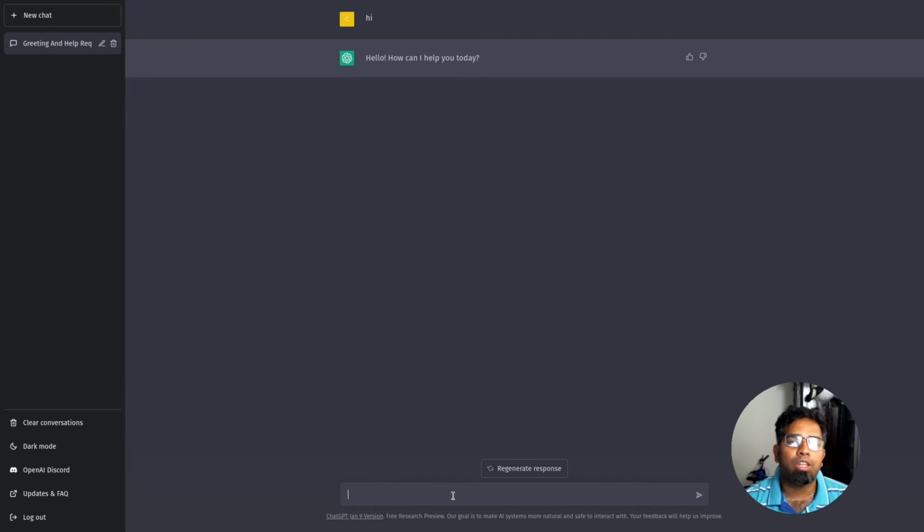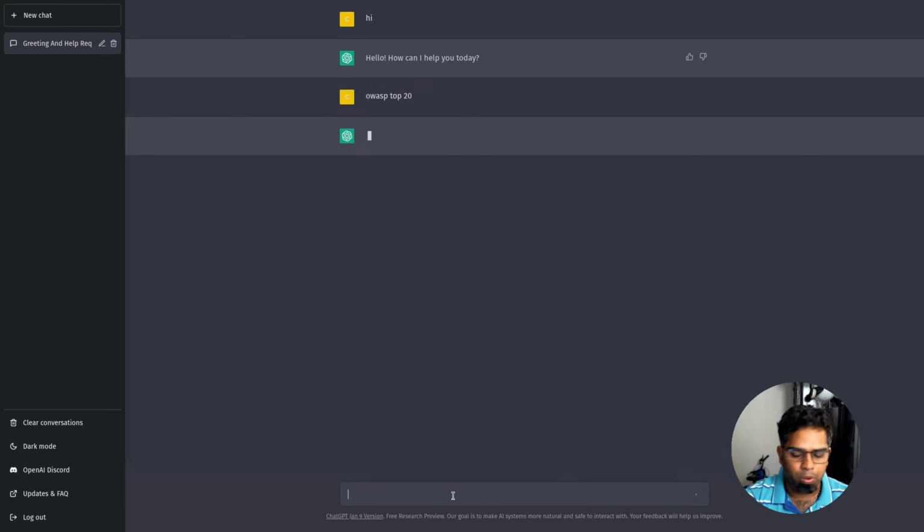So how can I use GPT for the cybersecurity field? It is going to be very useful because it has AI. I can use this intelligence in my cybersecurity domain. For example, I want to know the OWASP Top 20. If I am a bug bounty hunter, I want to understand what kind of things I need to search for in bug bounty. So this will go and give me the results.